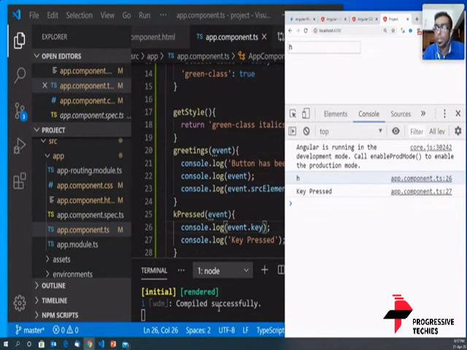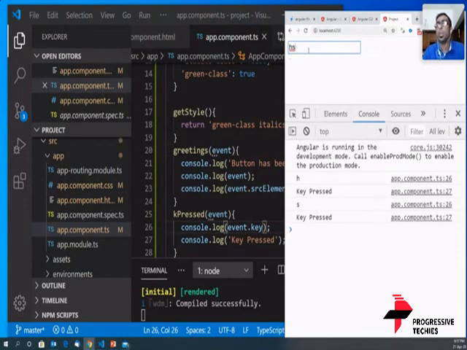Nitin has asked if I can show him the HTML file. Yes, I'll be more than happy. Please press one more key. Okay, so I'm going to press one more key. That is what Sharath has asked me, and it says yes. So I think Sharath, you have a doubt whether HS will come or just S.